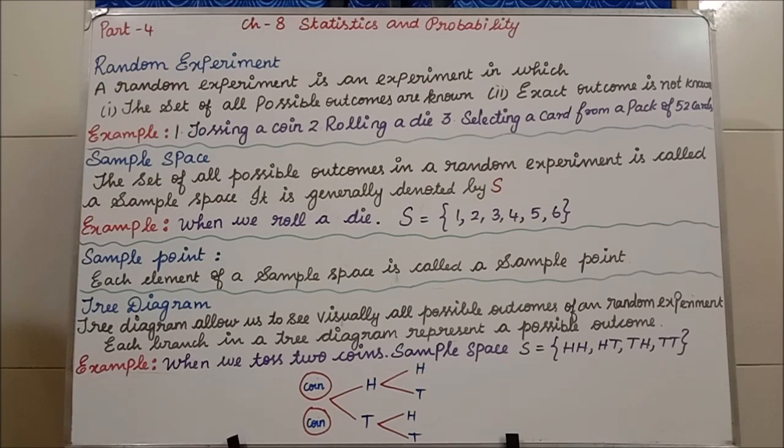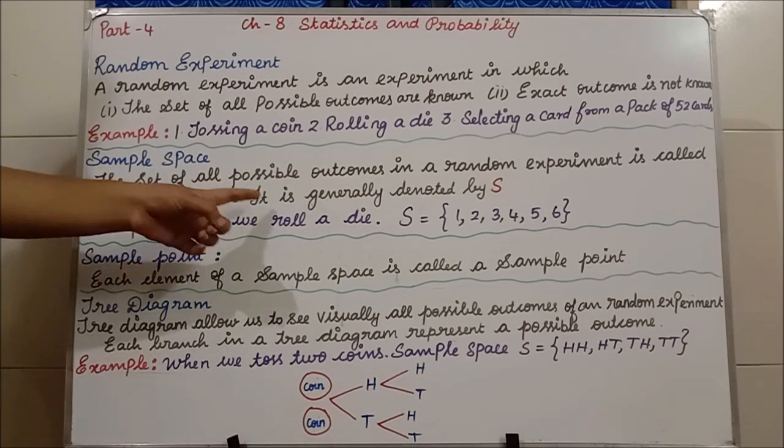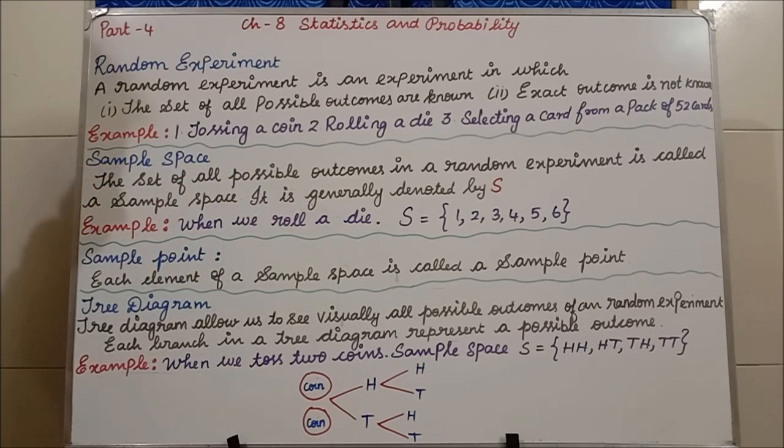When we roll a single die, the possible outcomes are 1, 2, 3, 4, 5, 6. Similarly, when tossing a coin, the possible outcomes are either head or tail.